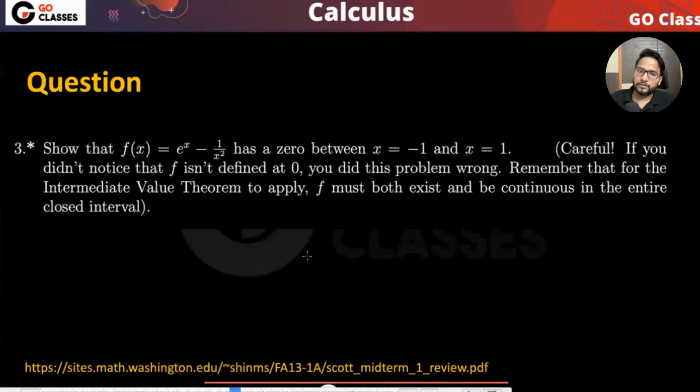This is a little good question where they are saying that you have a function and it has a 0 between x of -1 and 1. Okay, so basically you want to show that this function has a root between -1 and 1. Can you show?